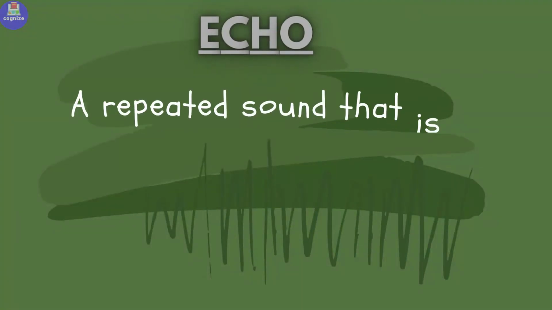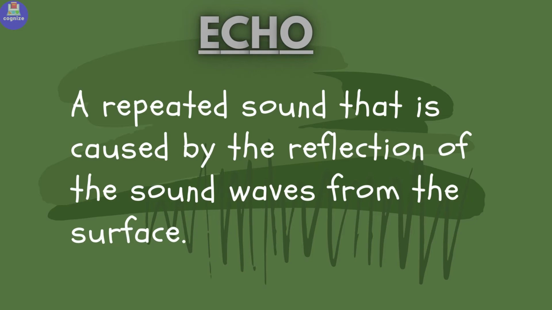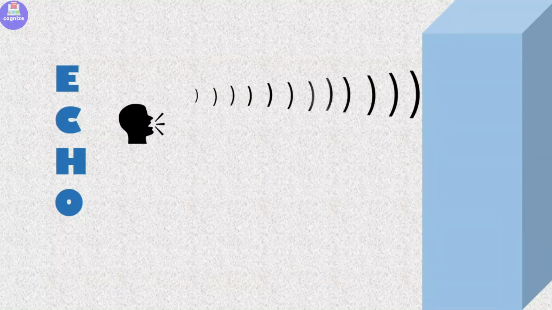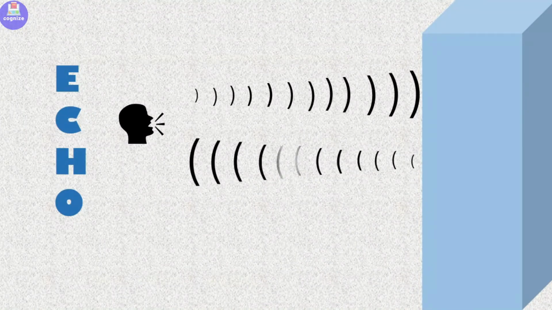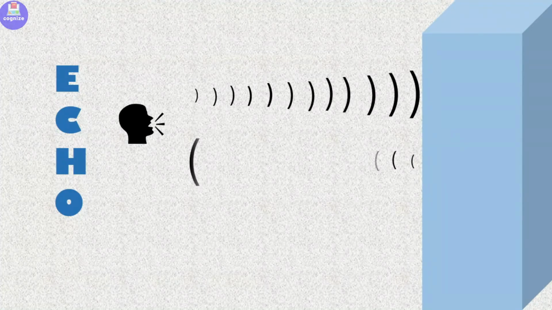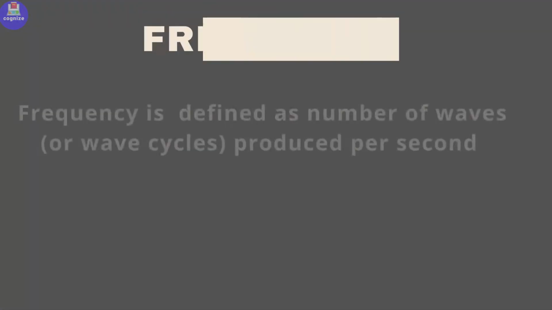Echo: it is a phenomenon produced by reflection of sound. To hear an echo distinctly, it is necessary that sound should take at least 1/10 second to travel from the place of origin to the reflecting surface, and then to come back towards the place of origin.